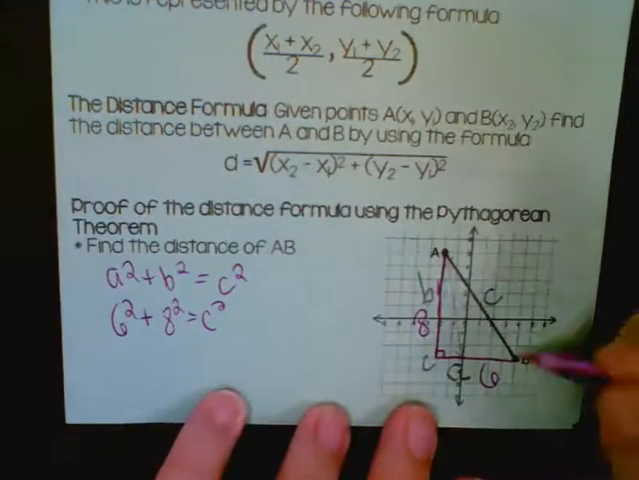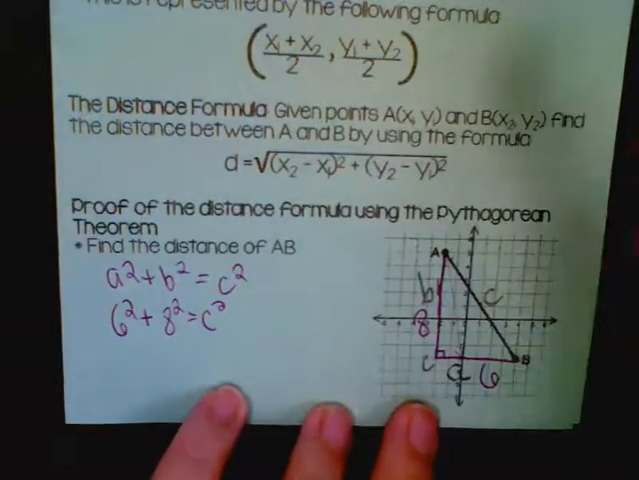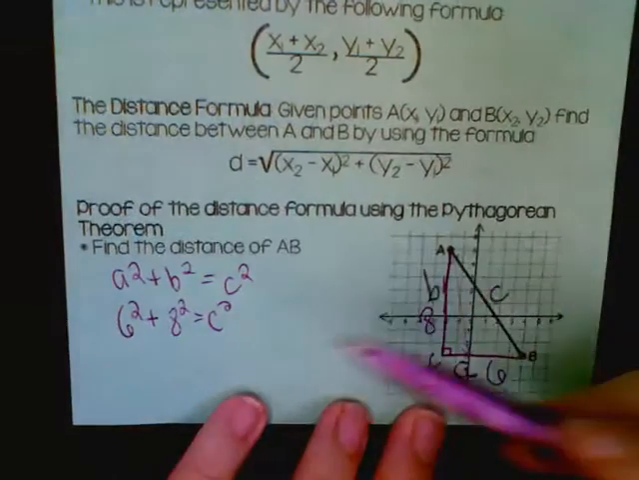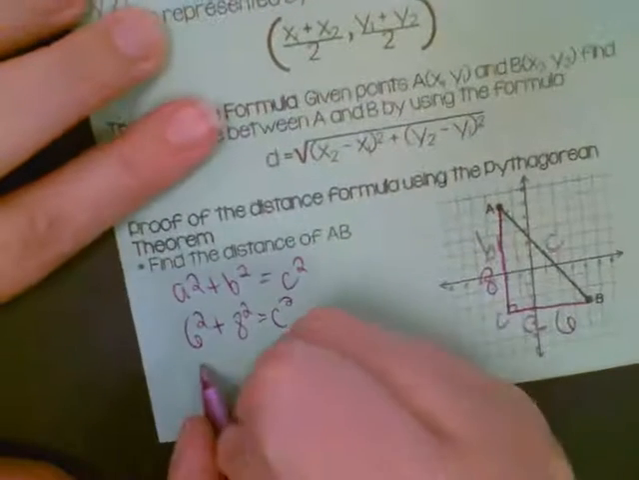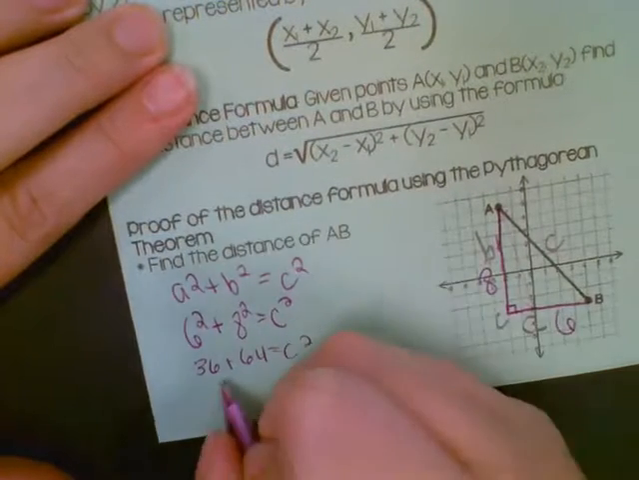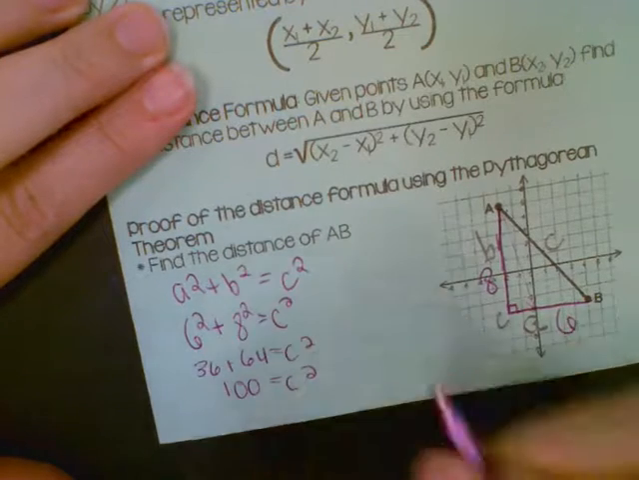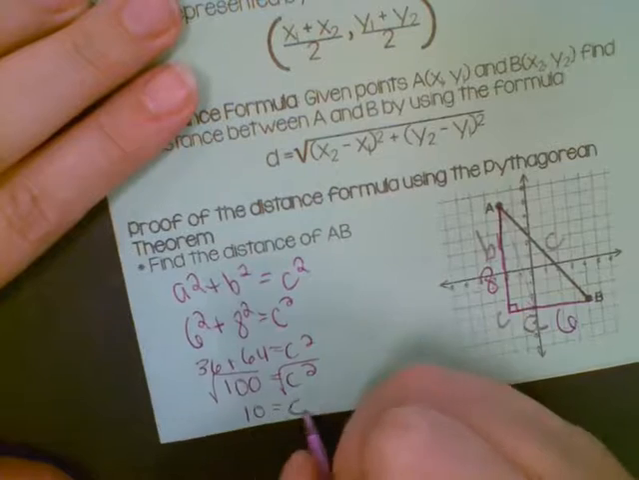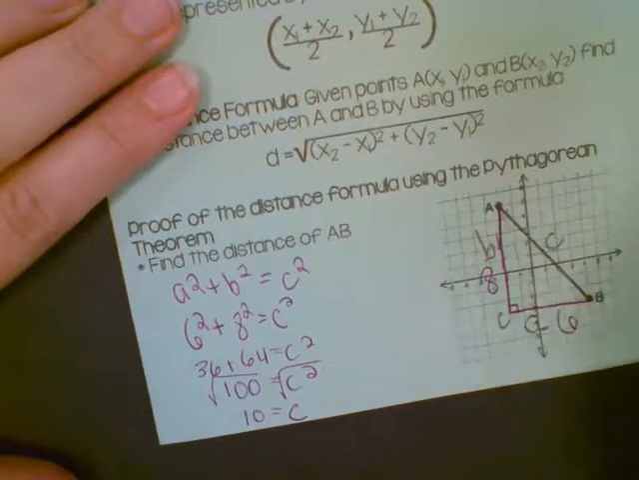And again, we can't count this side because it's slanted. It's not horizontal or vertical. So using the Pythagorean theorem, since we made a right triangle, we can do that. So we have 36 plus 64 equals C squared. And remember, when you get it down to this, we take the square root of both sides. So that means that that side here, this length, is 10.